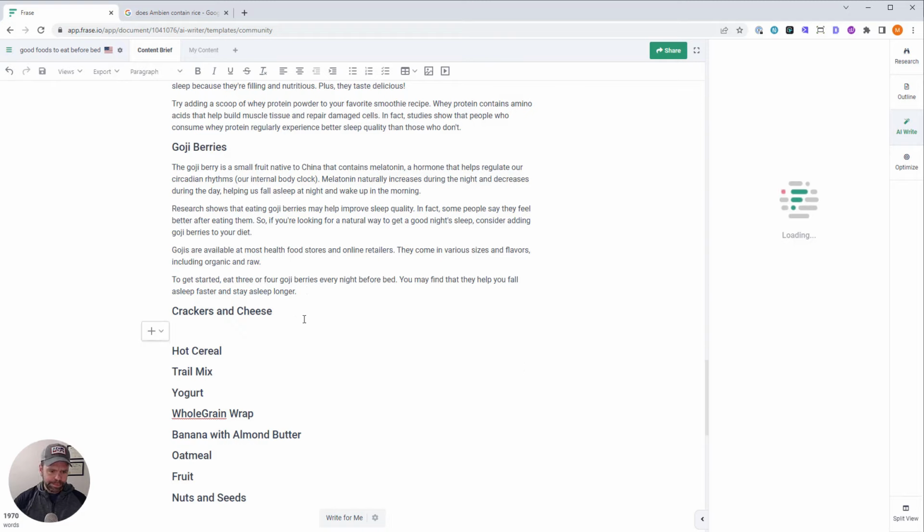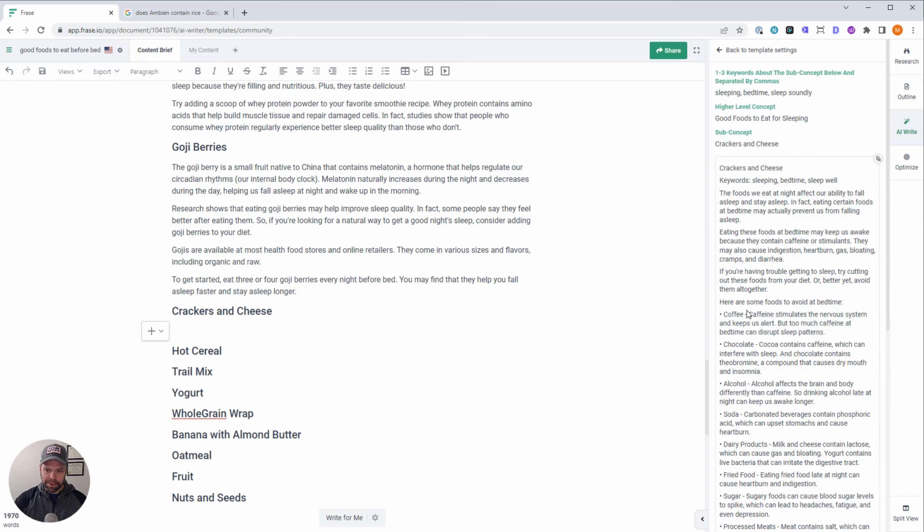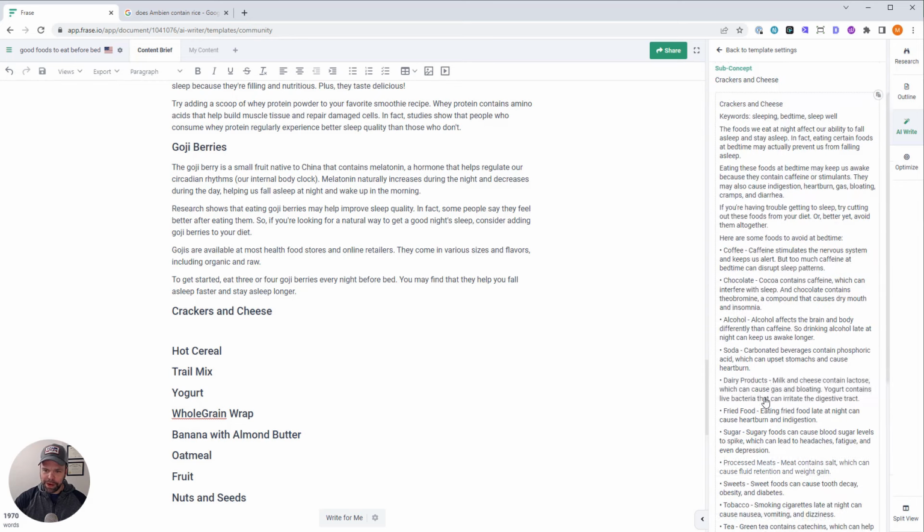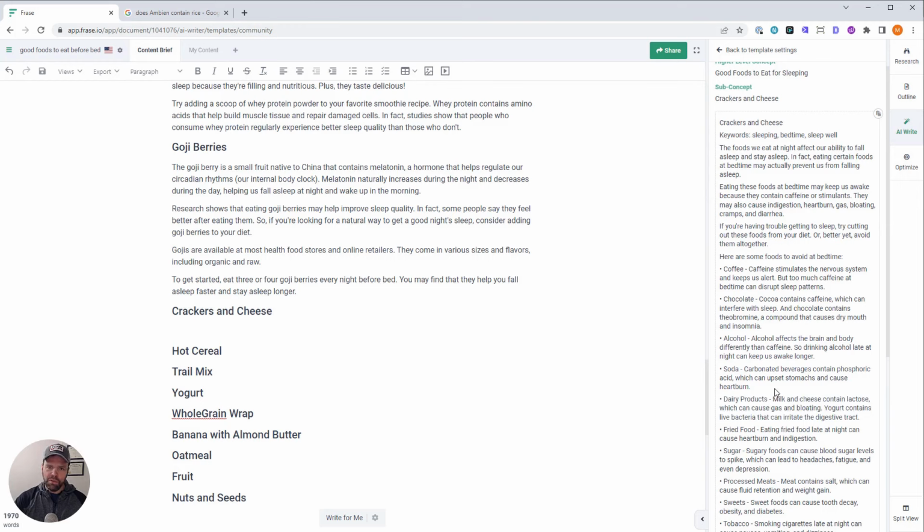And the AI is just one component of Frase. And all these templates I'm using, I made myself, but other people in the community have made templates and shared them. So there's over 100 templates that you can get on here and use to generate content. You can also generate content in line with the Write For Me. It's really well thought out and built out.